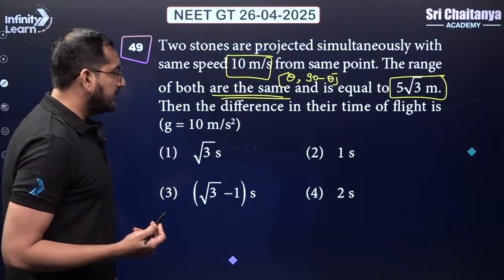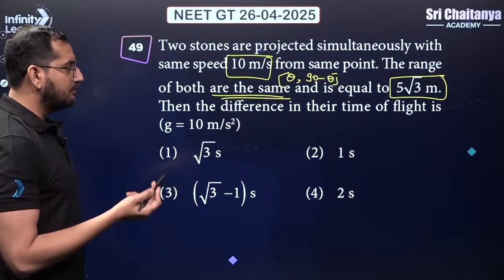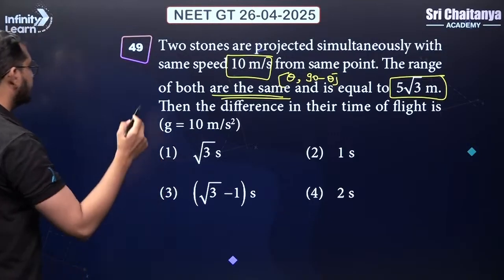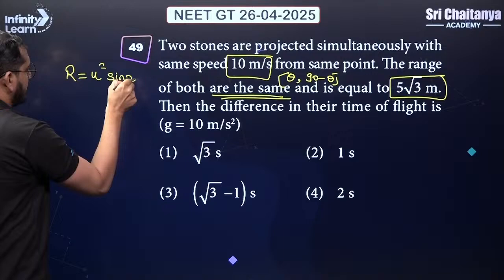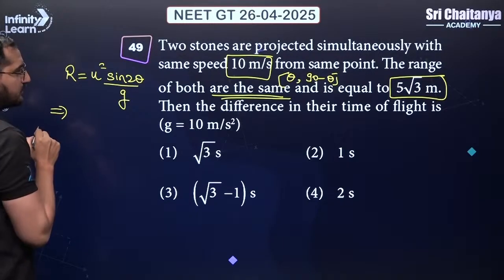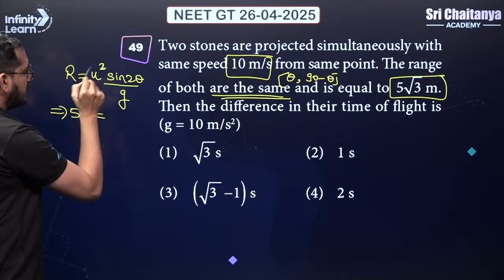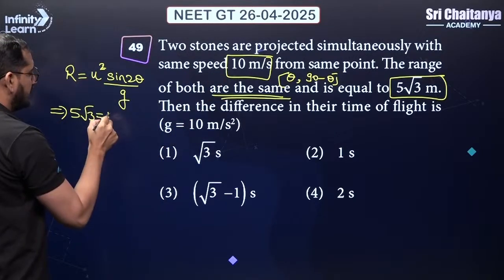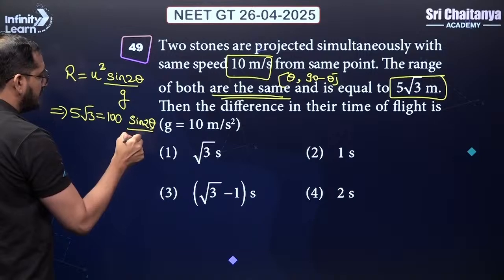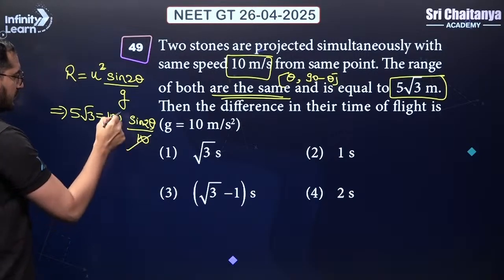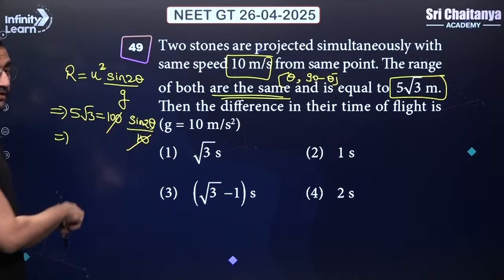So to calculate the time of flight, basically what we need is the angle by which it was thrown. We know that the formula for range is u square sine 2 theta by g. Let us put the value of range over here, that is 5 root 3. U is your initial speed, that is 10. Let's put here 100. This is sine 2 theta divided by g. So this will get cancelled out, and here you will get sine 2 theta is root 3 by 2.